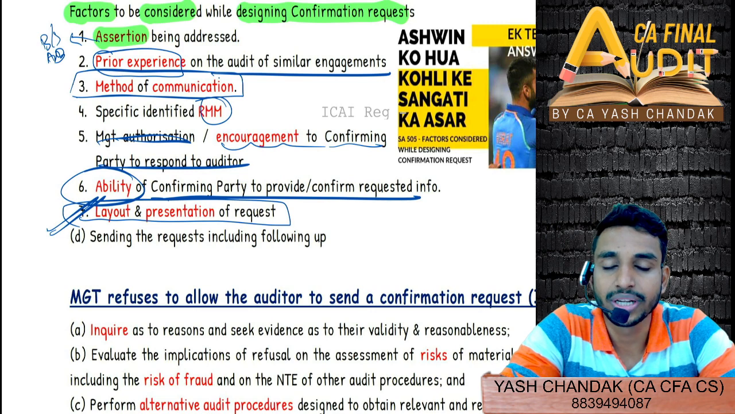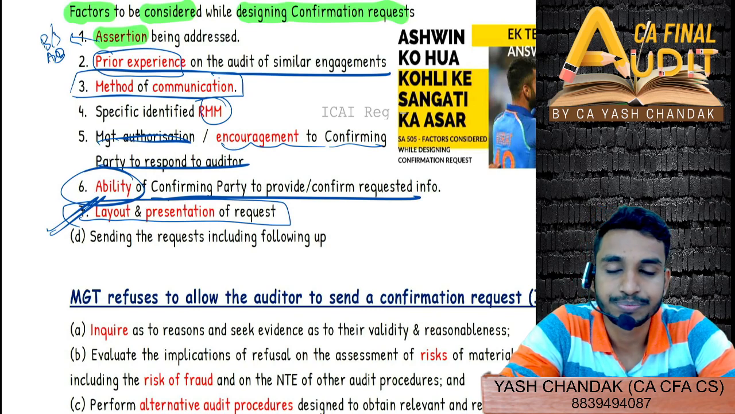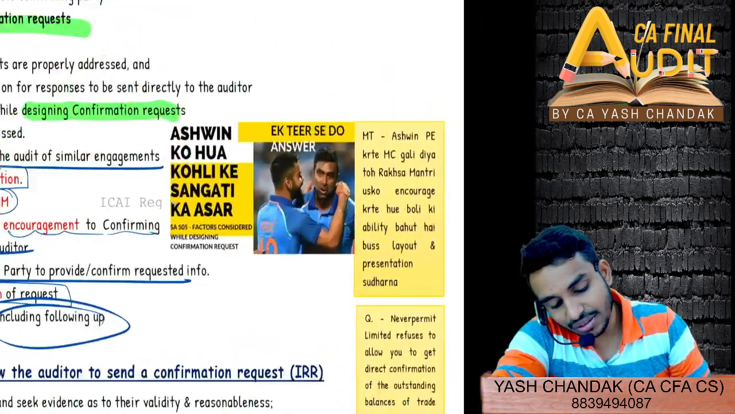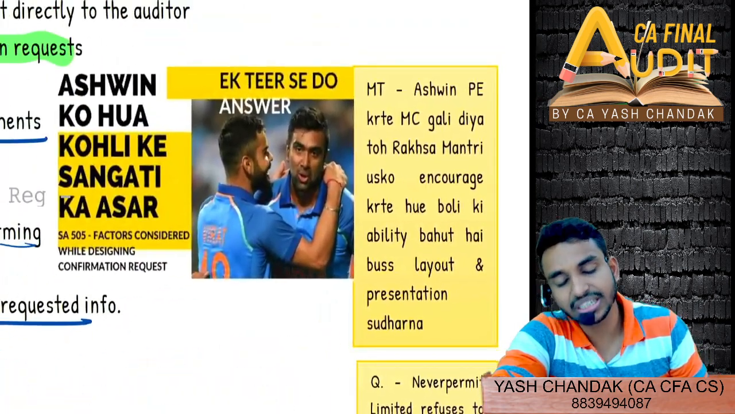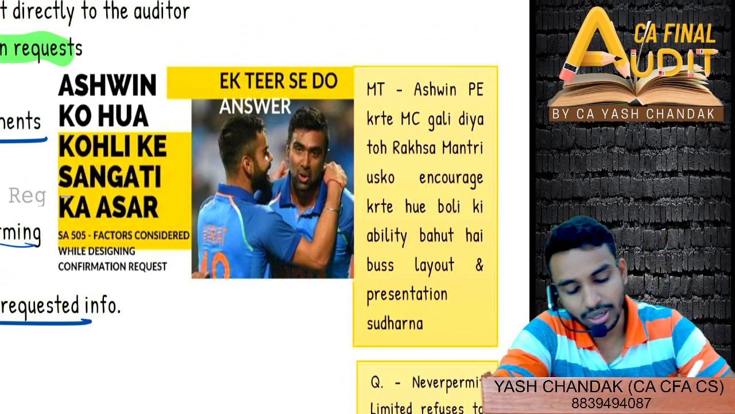And lastly, the D point, that is the fourth point: after we have designed the confirmation request, after everything has been done with respect to designing, lastly we will come to sending the request to the third parties. And also we have to follow up. So for the question on factors affecting the design of external confirmation, you can learn it like this.